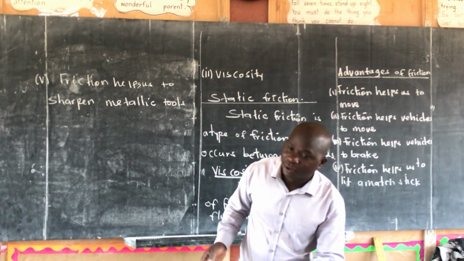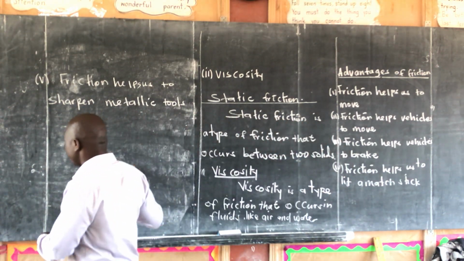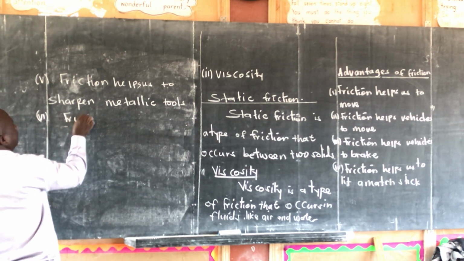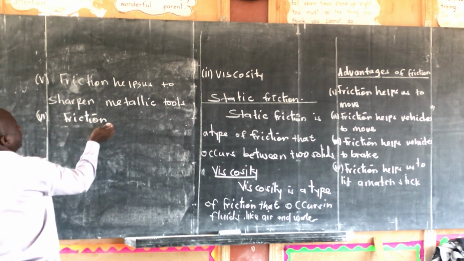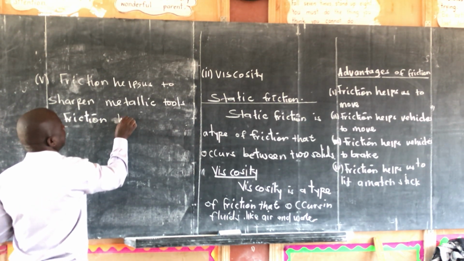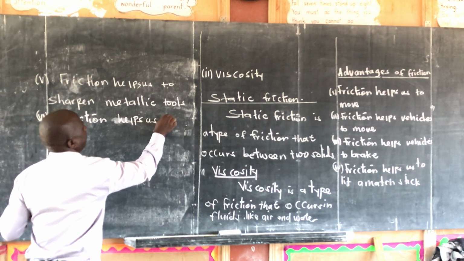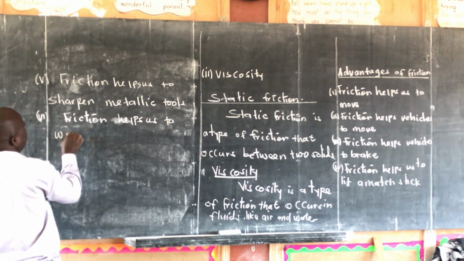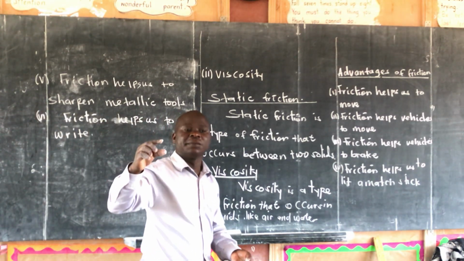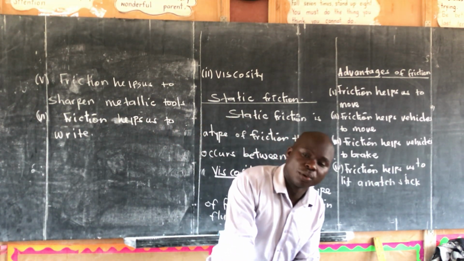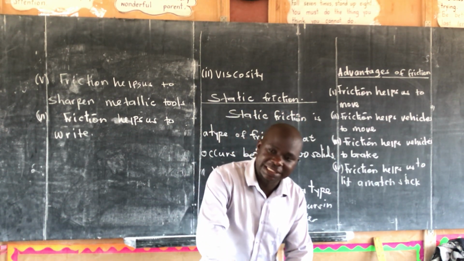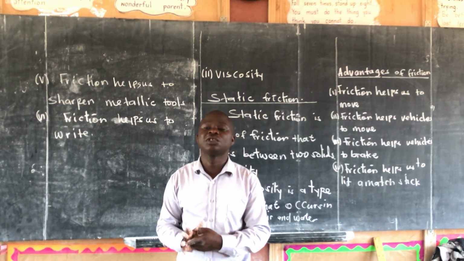Then when we are writing work, still we use friction force. Friction enables us to write. It is this friction that keeps a pen on a book. If there is no friction, this pen will just slide away from the book and you will not be able to write.